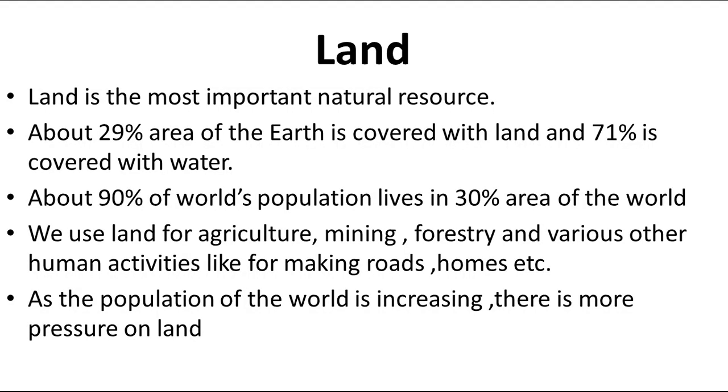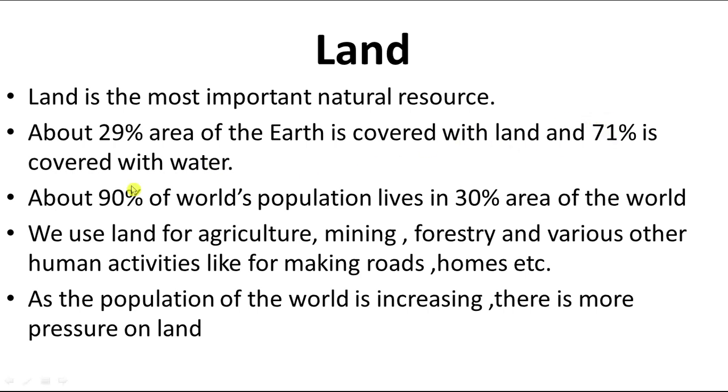Due to these landforms and the climatic conditions, the distribution of population all over the world is not the same. People prefer to live in those areas where living conditions are good, where agriculture is possible, where the climate is good.